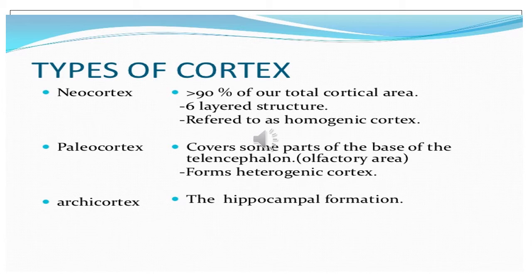We must have an idea of the different types of cortex. The neocortex is more than 90% of our total cortical area. It is a 6 layered structure that we are going to discuss and it is referred to as homogenic cortex. While the paleocortex covers some parts of the base of the telencephalon or the olfactory area and forms heterogenic cortex. While the archicortex is related with the hippocampal formation.